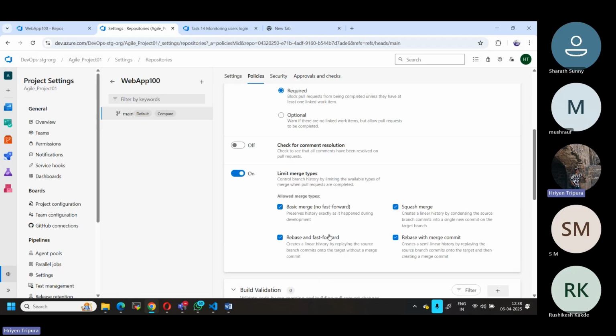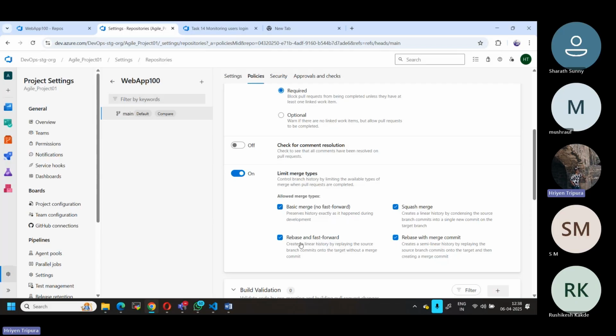If you want this to be enabled, as I told you already, there is a basic merge. Normally, we don't use that. All the history, as you see here, preserves history exactly as it happened during the development. So whatever history you have will be updated here as well.